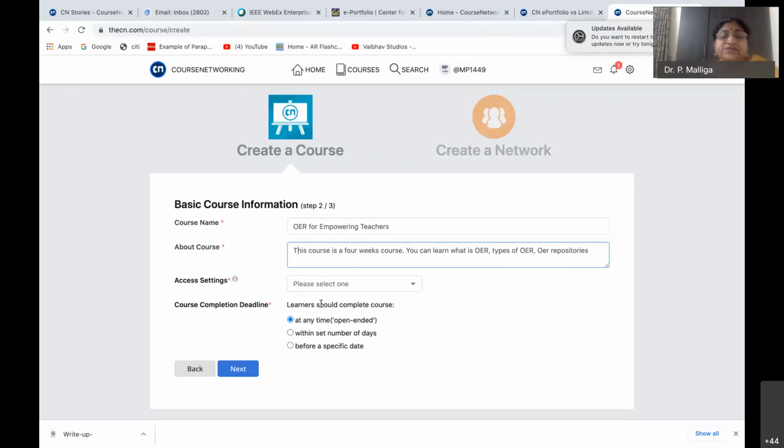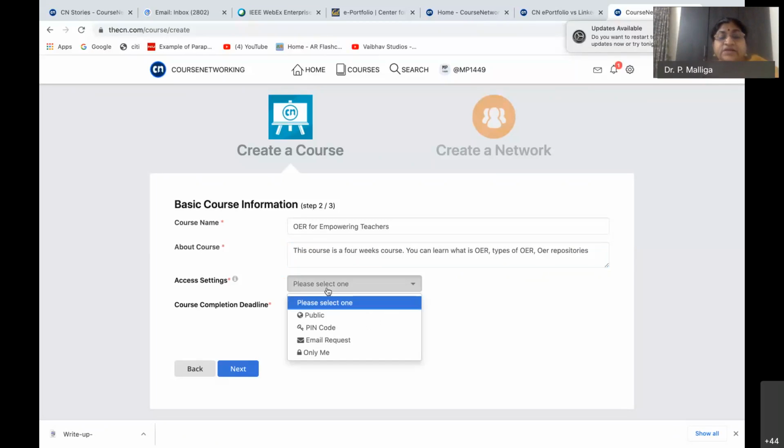Access setting, please select one. See here, whether it is public, PIN code, email request, or only me. Public means it is open to all. PIN code means you are going to share only that PIN code, and only those people are going to join this course. Or you can also send an email request or only me. You have to select. So let us say PIN code.